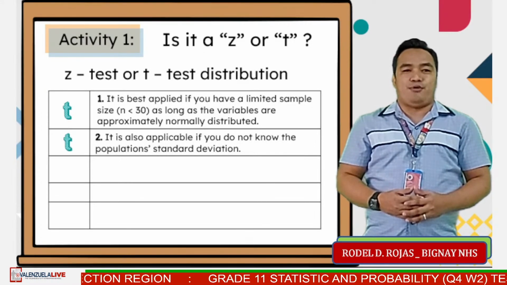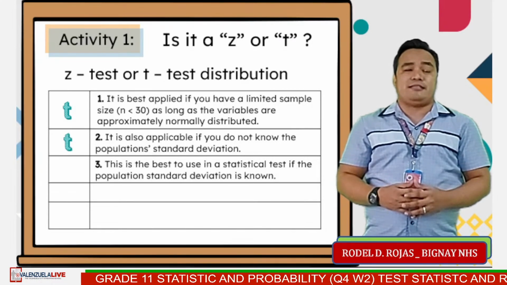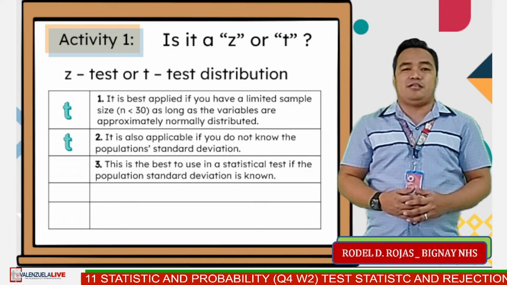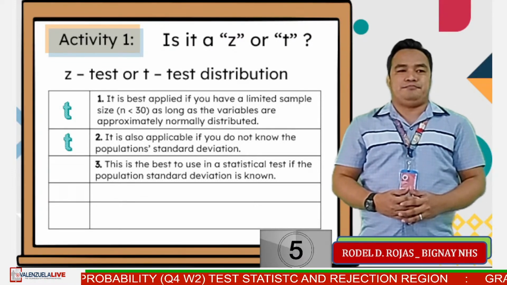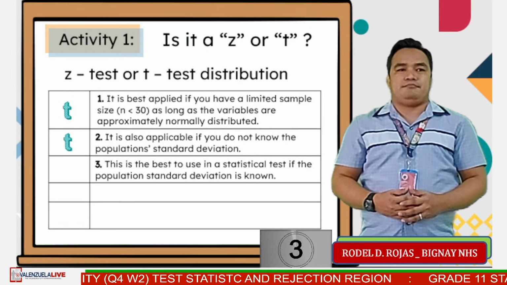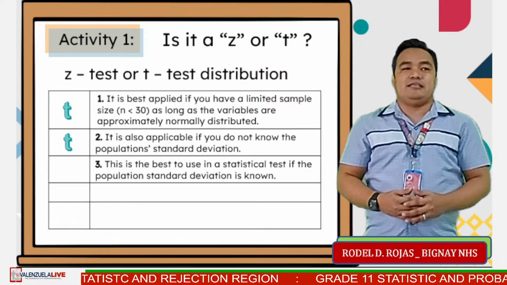Let's proceed to number 3. This is the best to use in a statistical test if the population standard deviation is known. Is it a Z or T? 5 seconds, go. Very good. The answer is Z.